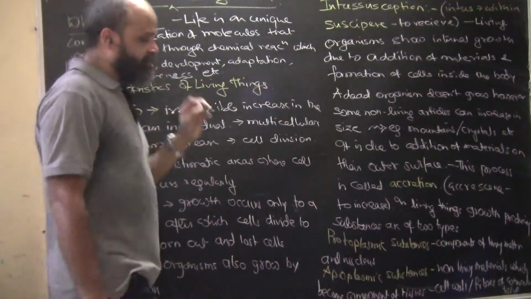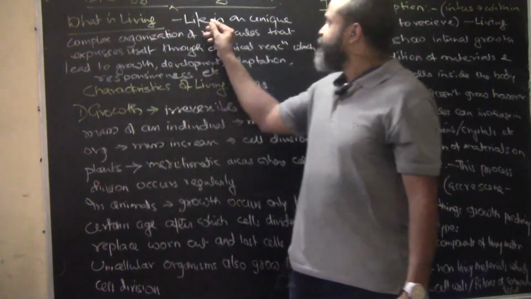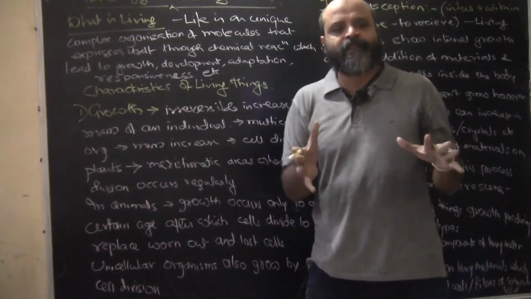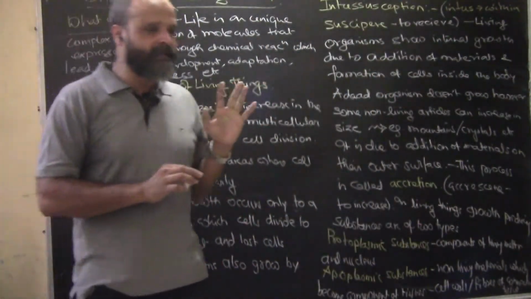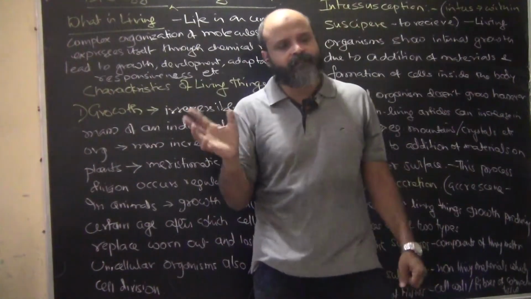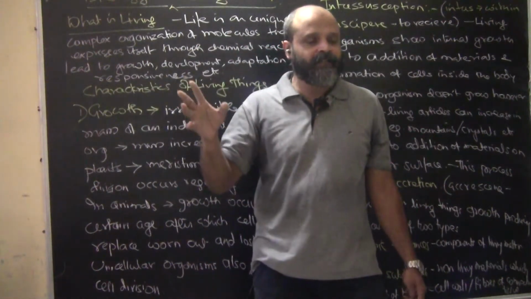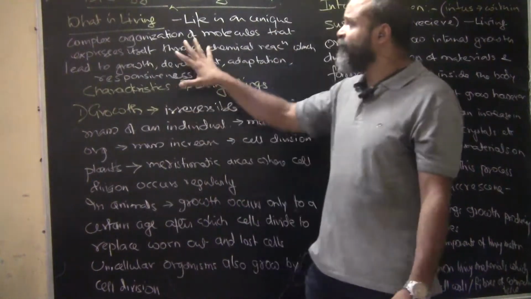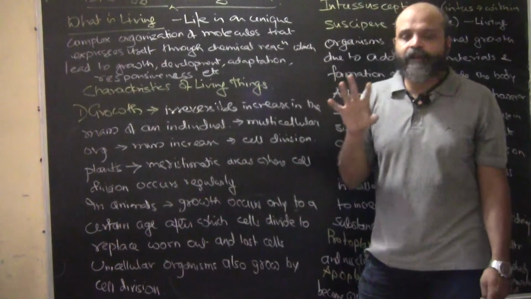So what is living? First of all, we have to understand what is living. What do we categorize as living amongst all the things that are there around us? What is a living thing? We all have different definitions, right from kindergarten we have been studying what is living and what is non-living. So we all have a different perspective. However, scientifically, what is living?